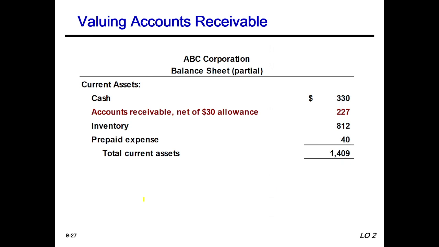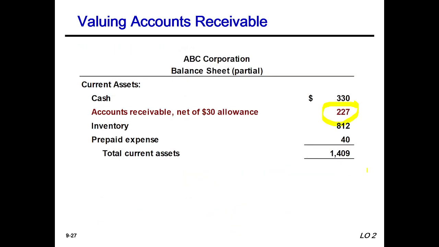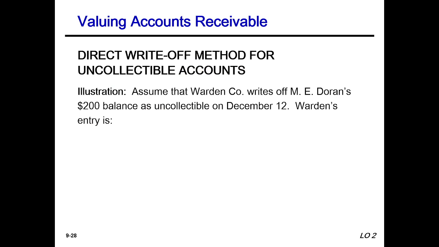And this is accounts receivable, 227. That means 227 minus 30, 227 minus 30. And this is the 227. Okay, I think everybody is clear.